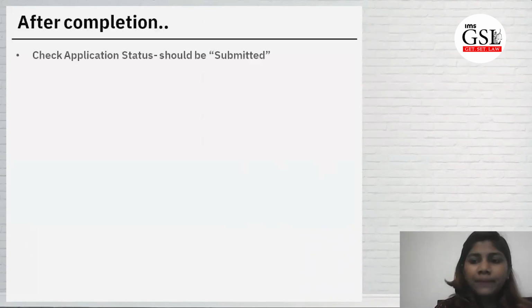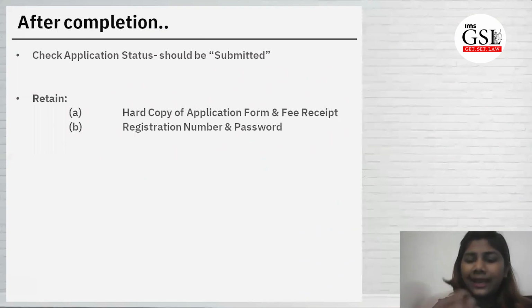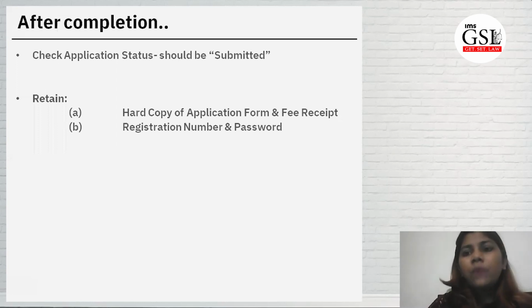After you have completed all things, make sure you have clicked on the submit button and it is showing the status as submit. Okay. And I would suggest that you take a printout of the application form and the fee receipt and keep it in a record, and the registration number and the password also make sure you note it. Otherwise, whatever you receive by SMS or email, take a screenshot of it and keep it in a folder or something, so that you know where it is. Many students have come to me that they've lost their registration number. Make sure you don't do that.